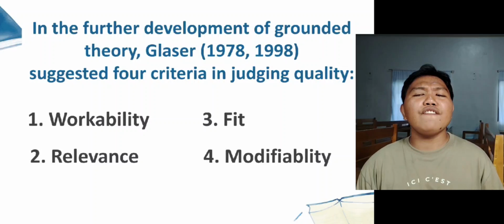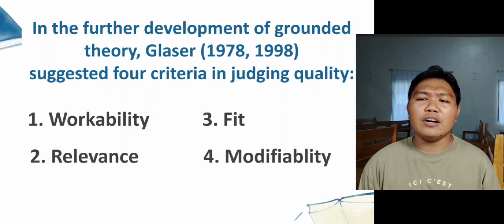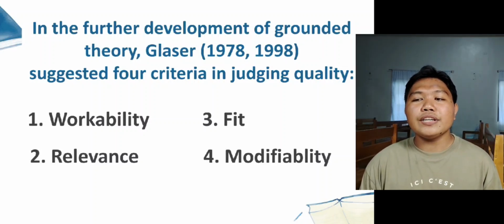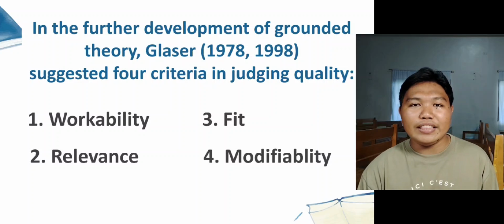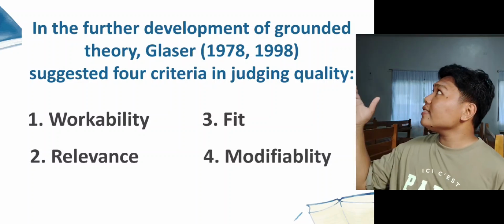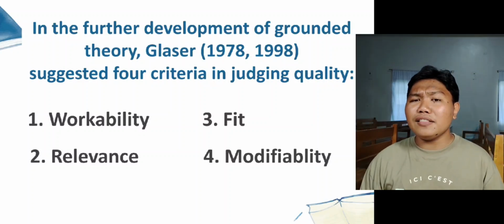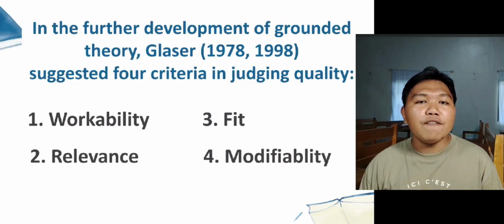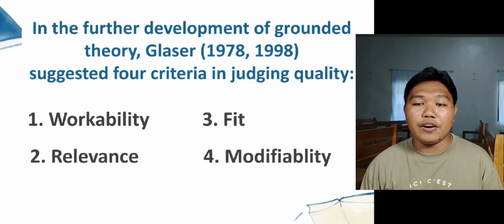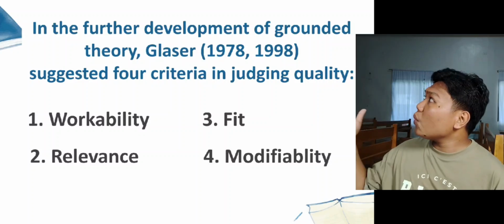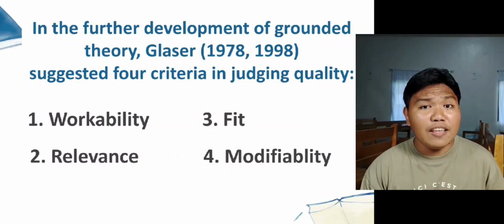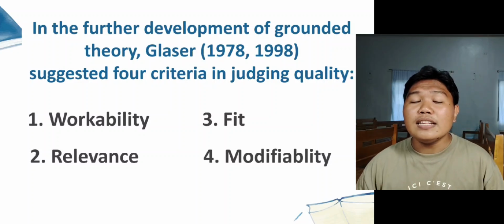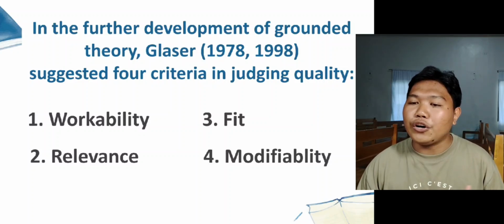In his further development of grounded theory, Glaser in 1978 and 1998 suggested four criteria in judging the quality of the research. The first one is the workability. Does the theory work to explain relevant behavior in the substantive area of the study? Now, the next one is the relevance. It questions, does it have relevance to the people in the substantive field or not?